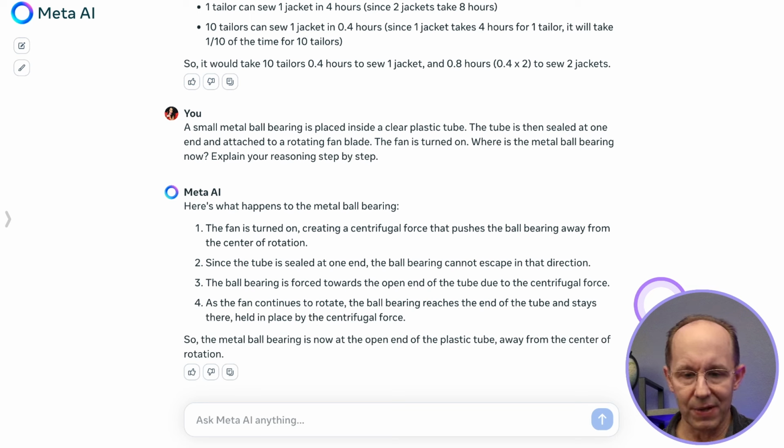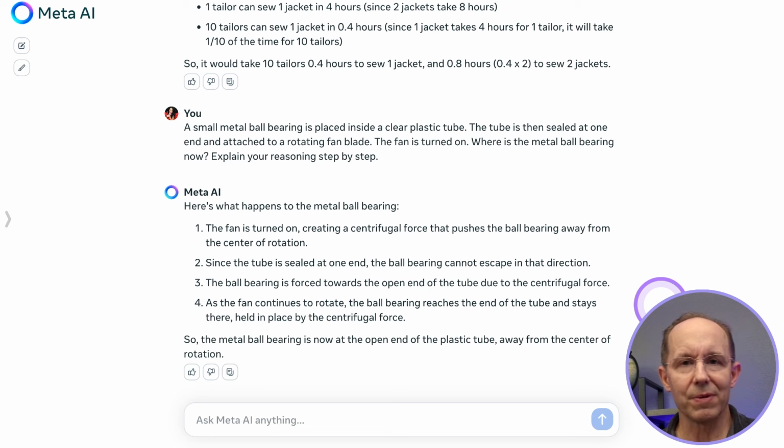So the metal ball bearing is now in the open end of the plastic tube, away from the center of rotation. If indeed the ball was heading toward the open end of the tube, what would have happened from that force is the ball would have been forced out of the end of the tube and it would have fallen onto the floor. The model chose the open end of the tube, which is fine if you're assuming that the rotation happens in that way.